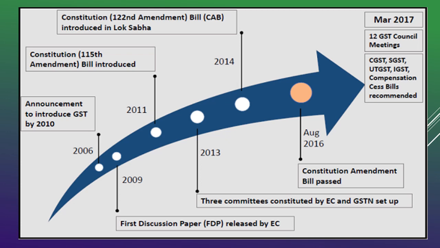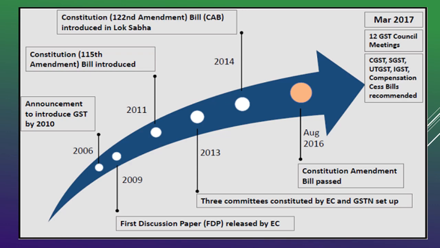We had central GST, state GST, union territory GST and integrated GST, and the compensation for the states. The compensation is being paid to the states for the loss of revenue that has been suffered by the states due to the implementation of GST in the beginning stages. So this compensation cess bill has also been recommended in the parliament.